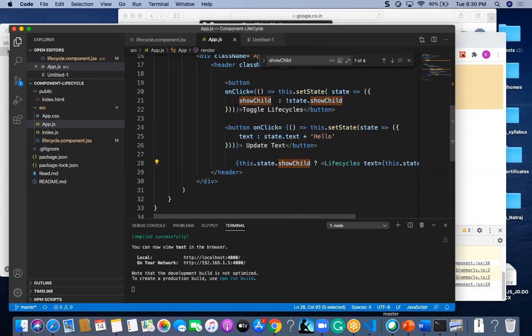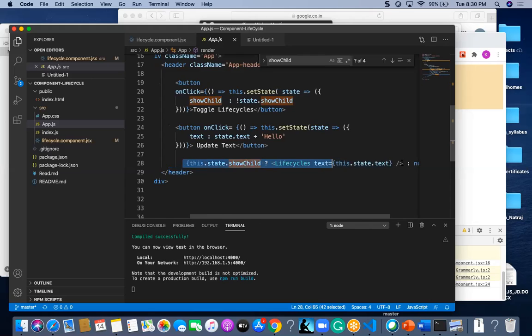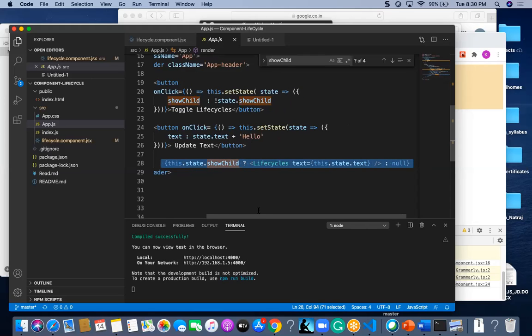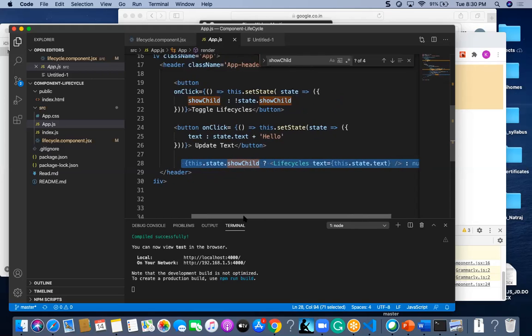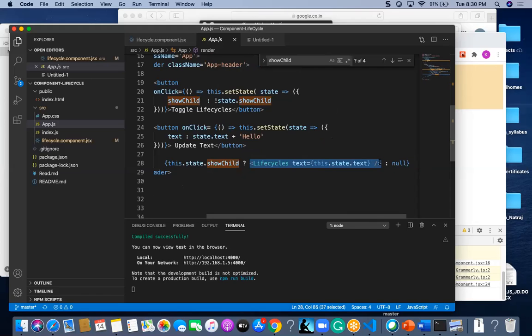If it is true, this life cycle component will be executed. This is an XOR statement. Now if it is true, it will go and execute this particular component.